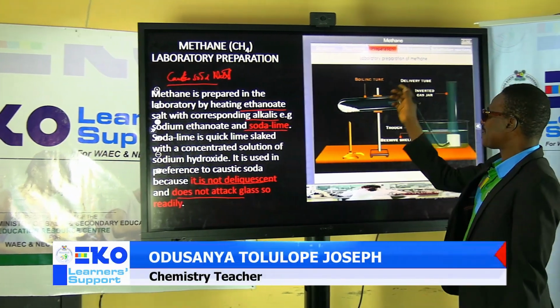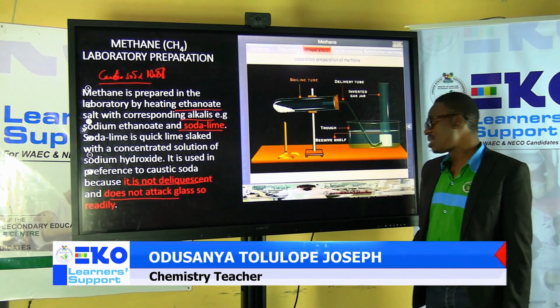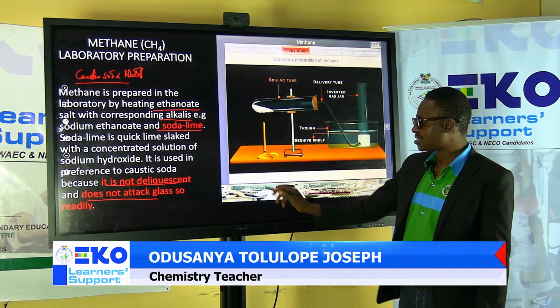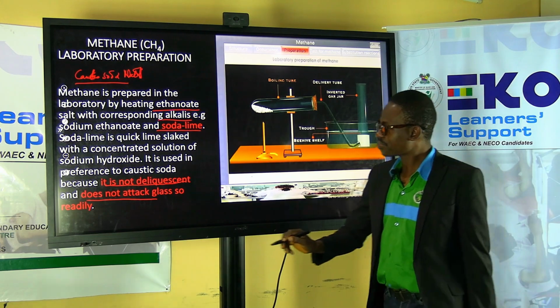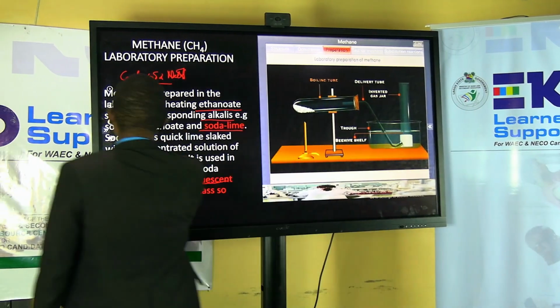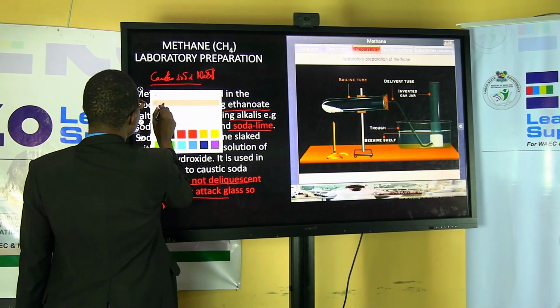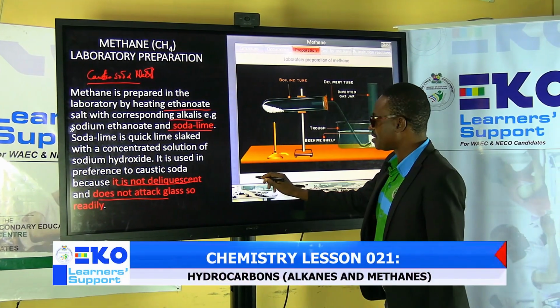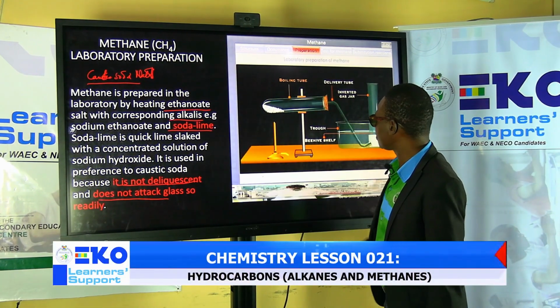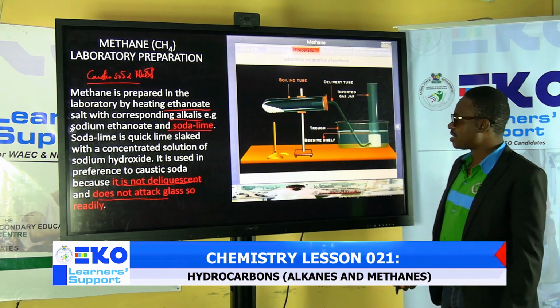Now look at the laboratory apparatus that is used in the process. But before then, sorry about this. Okay, fine. So let me play this video. Look at what's going on.